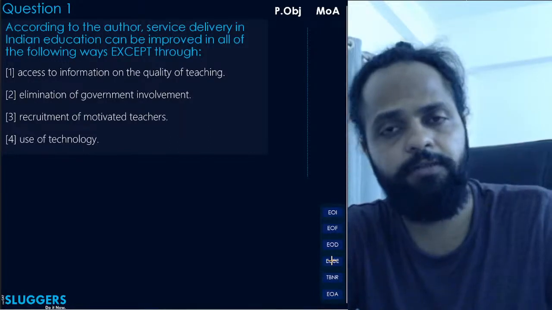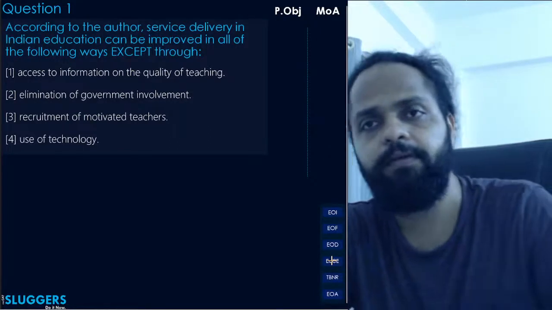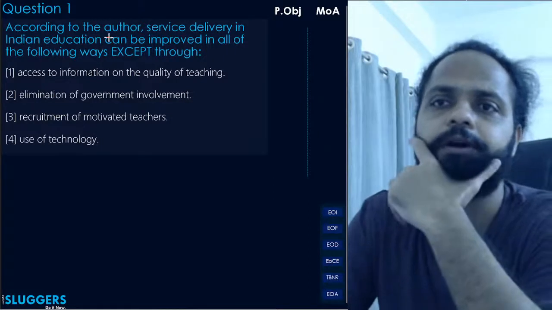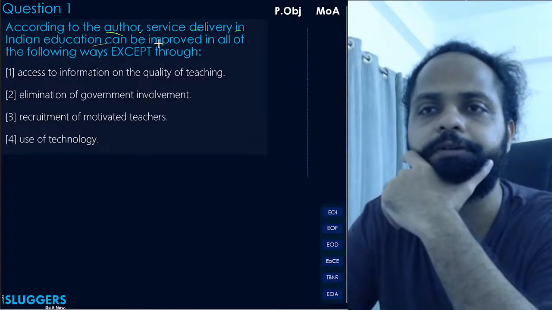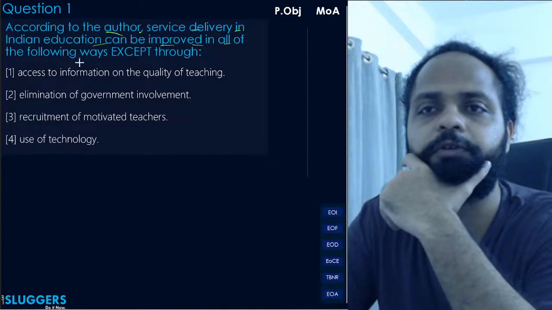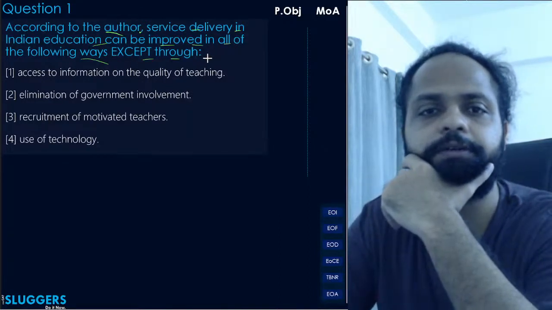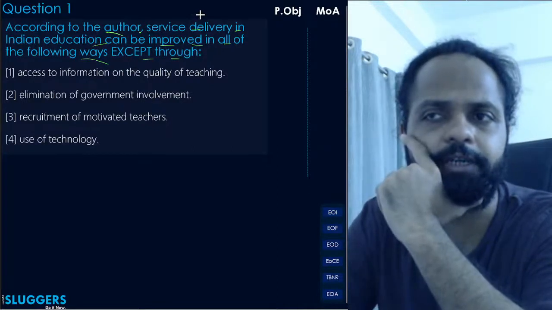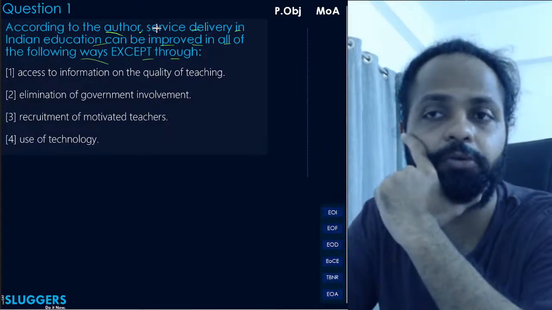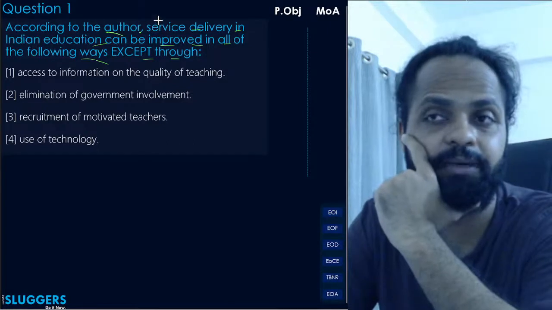Let's start with the questions. Questions से शुरू करते हैं. Question number 1. According to the author, service delivery in Indian education can be improved in all of the following ways except through. Okay. See, this is the inversion case. Inversion case का मतलब क्या है कि यहाँ पे आपको correct option mark नहीं करना है, आपको incorrect option mark, like incorrect as per the passage.